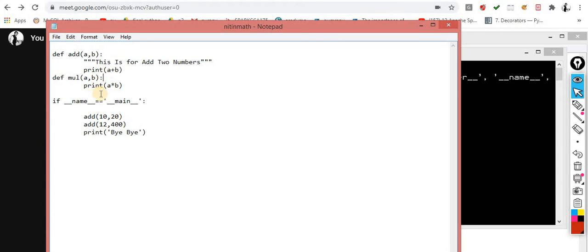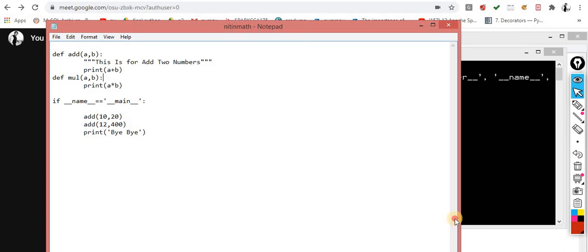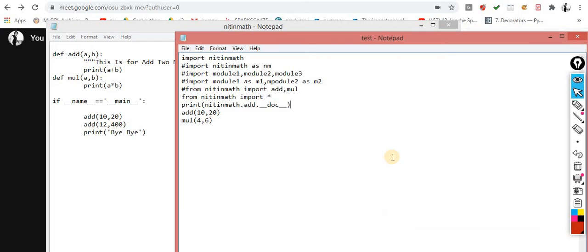Here this function is made for multiplication, and let's suppose there are thousands of functions and I want to check which function is made for which purpose. So what is the doc string for the same? With the help of this, I want to check what exactly is inside this nitin math, and inside this add, what is the doc string.